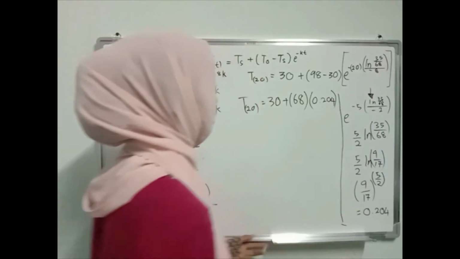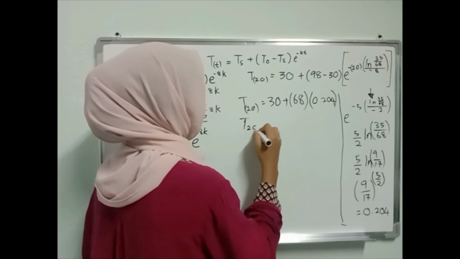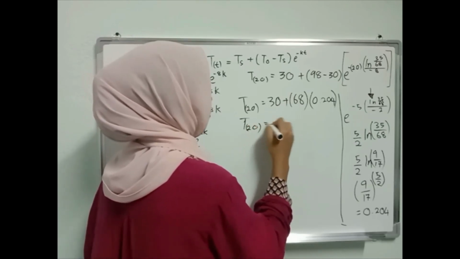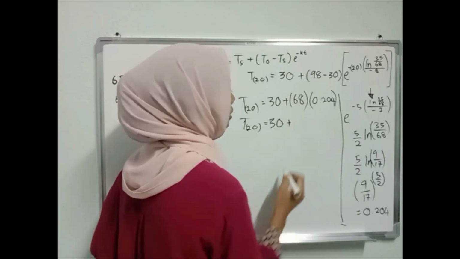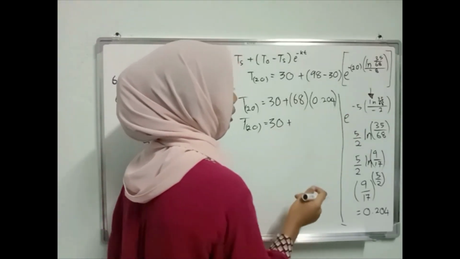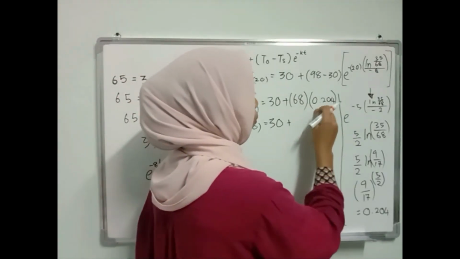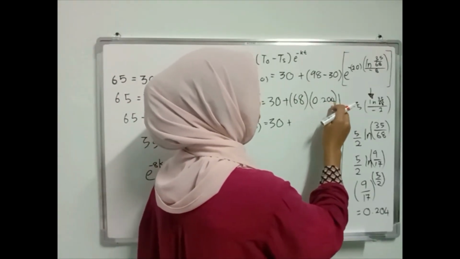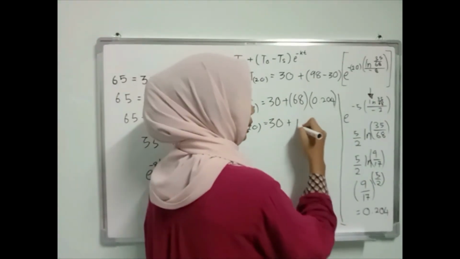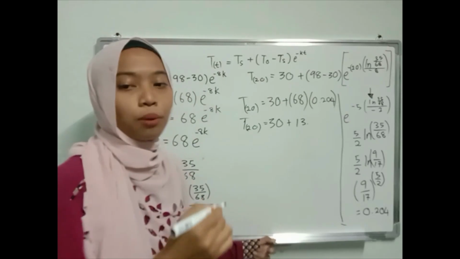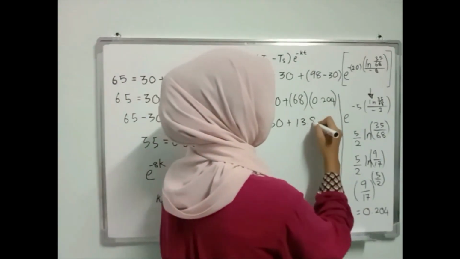Close the bracket. So the temperature after 20 minutes is equal to 30 plus, proceed with this one, 68 multiply 0.204 is equal to 13.872.